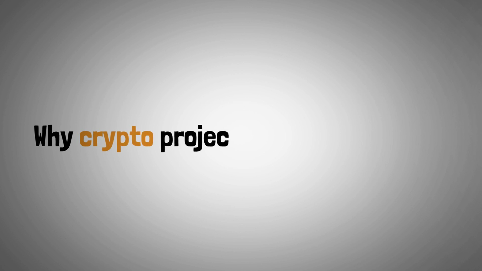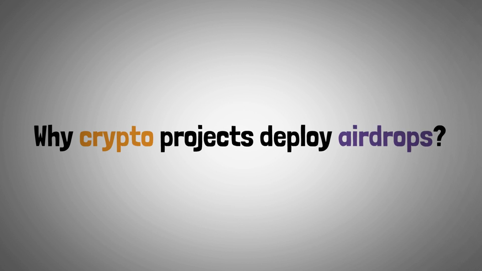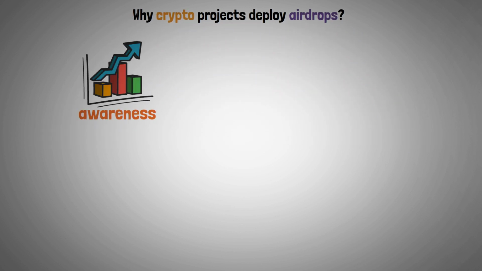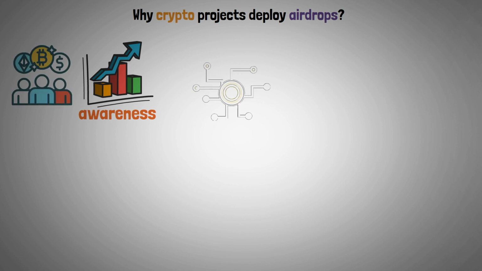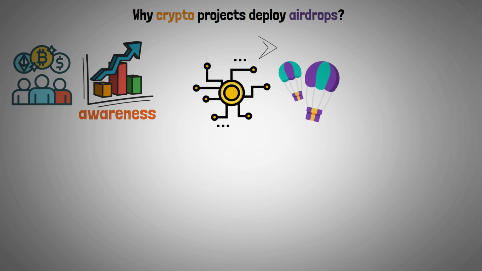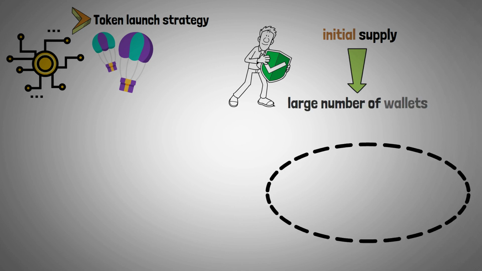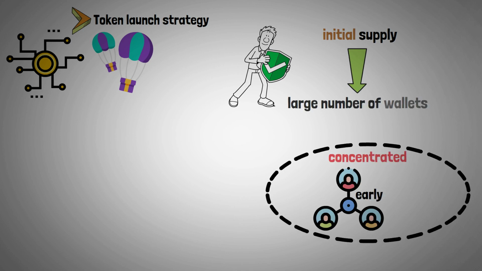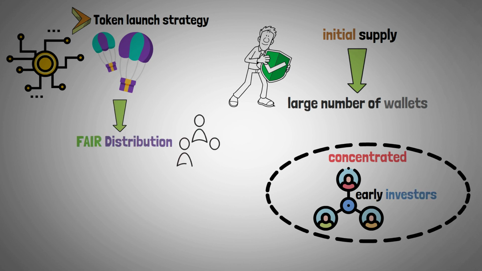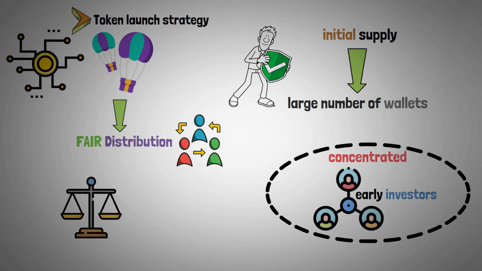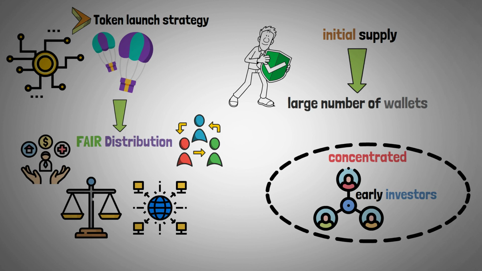But why do crypto projects deploy airdrops? In an effort to increase awareness within the cryptocurrency community, crypto projects frequently use airdrops as a component of their token launch strategy. By ensuring that the initial supply is distributed across a large number of wallets, rather than concentrated in the hands of a small number of early investors, airdrops can also be used to fairly distribute tokens to potential users. A more balanced and decentralized ecosystem may benefit from this distribution model.